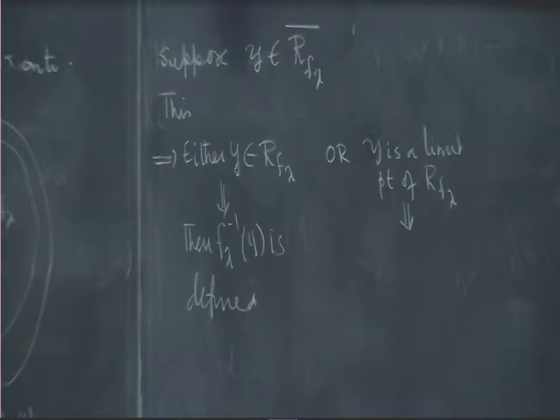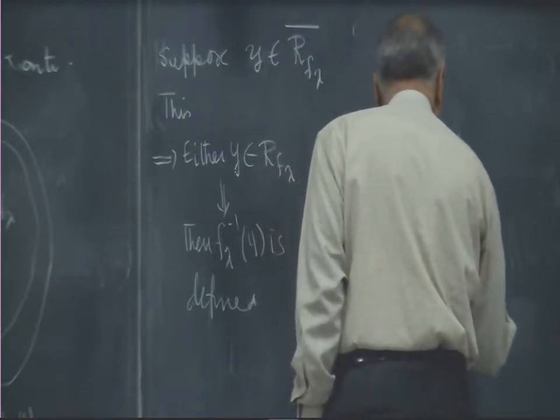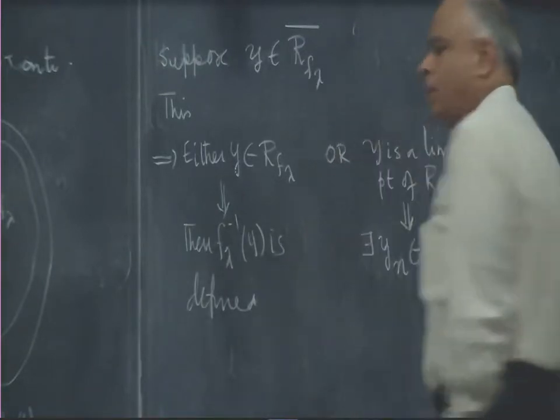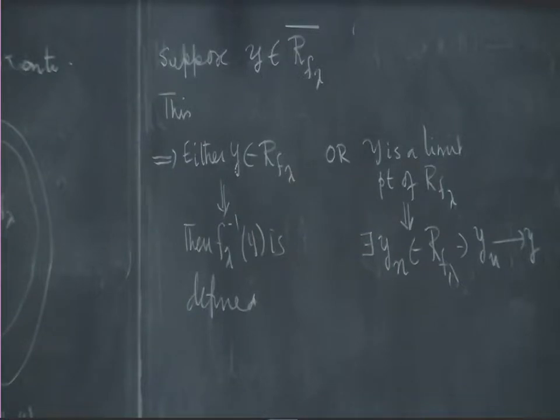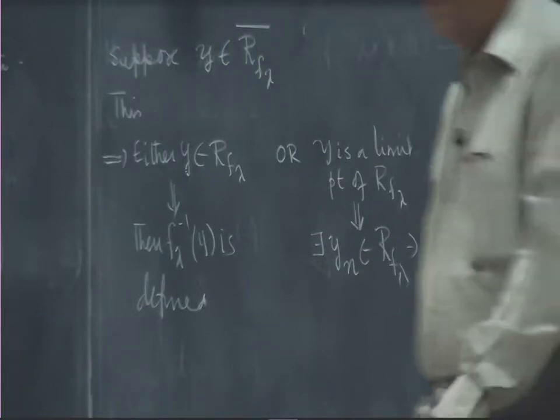If y is a limit point, that means there is a sequence that converges to it. From the range we can now approach that y. So this means there exists a yn in the range of f lambda such that yn converges to y. Of course, all the convergence is with respect to the same norm. So if it is a limit point, there must be a sequence which is converging to it.